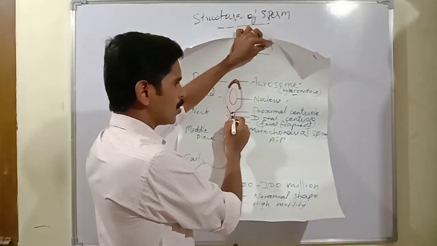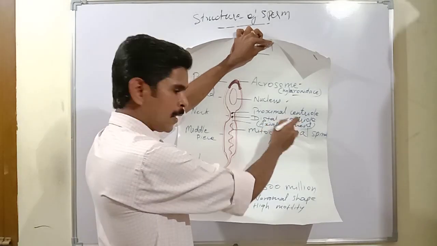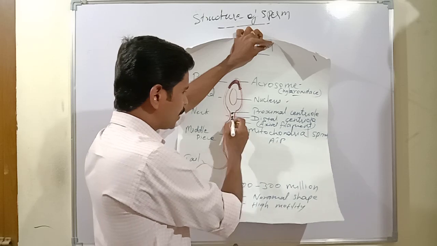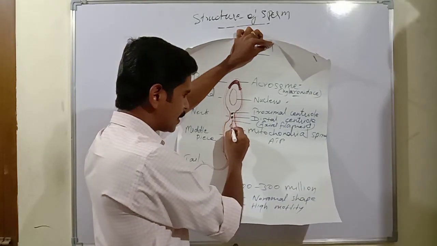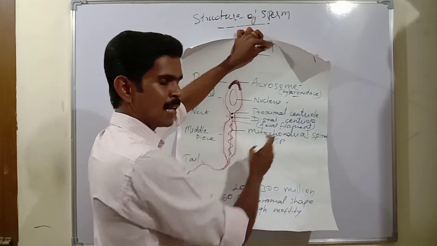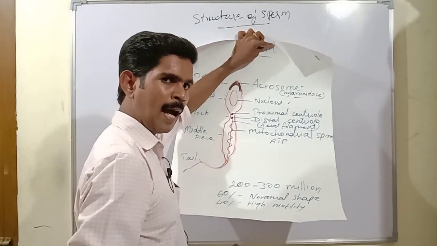The second centriole is called the distal centriole. This distal centriole is towards the middle piece. From the distal centriole, in the middle region, a small filament-like structure arises. It is called the axial filament.